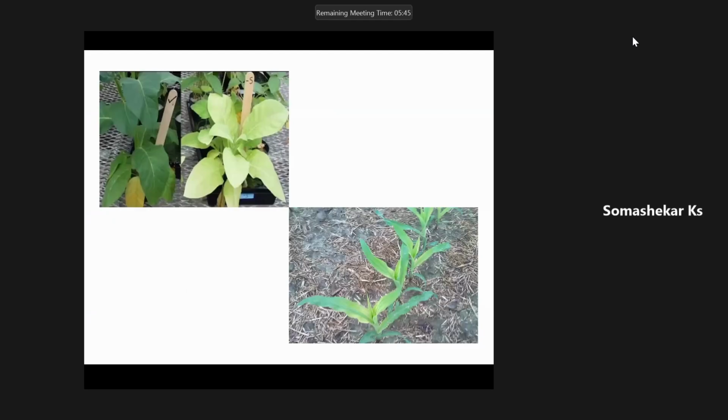For which group of crops is sulfur very much essential? Sir, legume crops, sir. It helps in nodule synthesis. Okay, I can admit your answer up to around 40%. As compared to leguminous crops, one more group of crops requires a huge amount of sulfur. Sir, oil crops, sir. It helps in oil synthesis, sir.